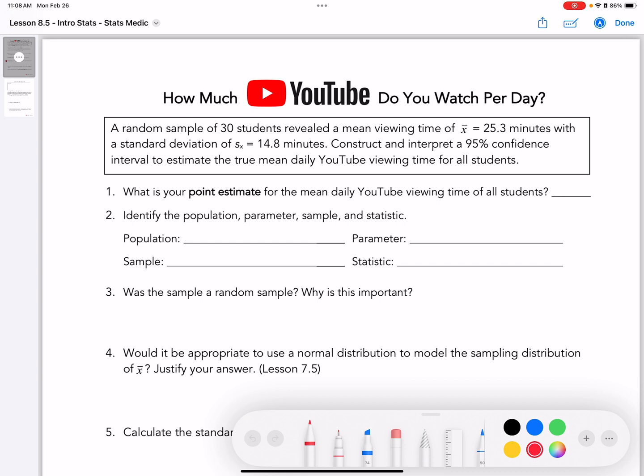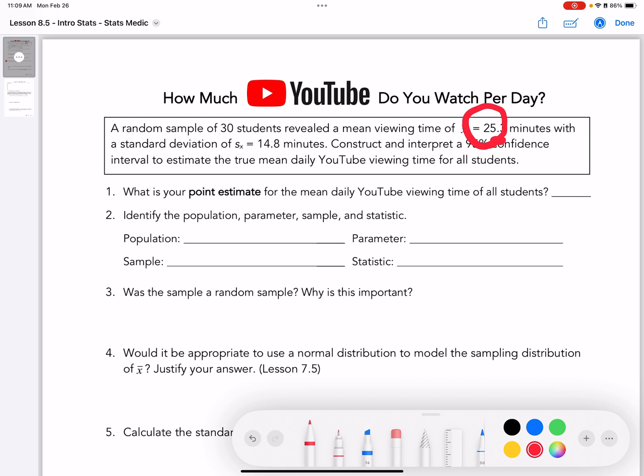A random sample of 30 students revealed that the mean viewing time of x bar equals 25.3 minutes with a standard deviation of 14.8 minutes. Construct and interpret a 95% confidence interval to estimate the true mean daily YouTube viewing times for all students. Okay, so first of all, what is your point estimate? The point estimate is what we are estimating, and that is this right here, the 25.3.